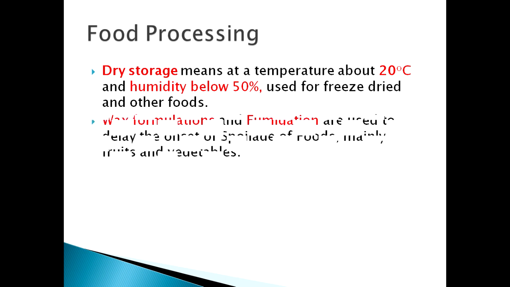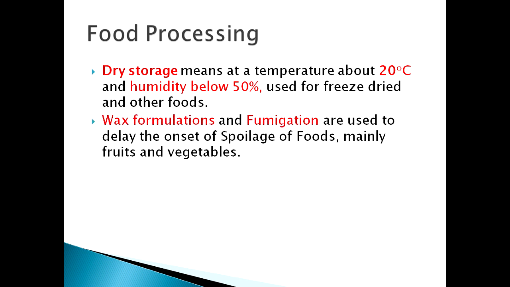Going to the next point, wax formulations and fumigation. They are used to delay the onset of spoilage of foods, mainly fruits and vegetables. As you might know, wax formulations enhance the shelf life of a product. The wax formulation is used as a treatment or coating, as a laminate and impregnation of primary food contact materials.